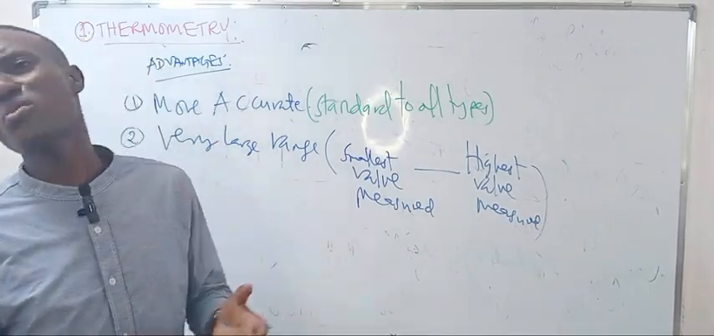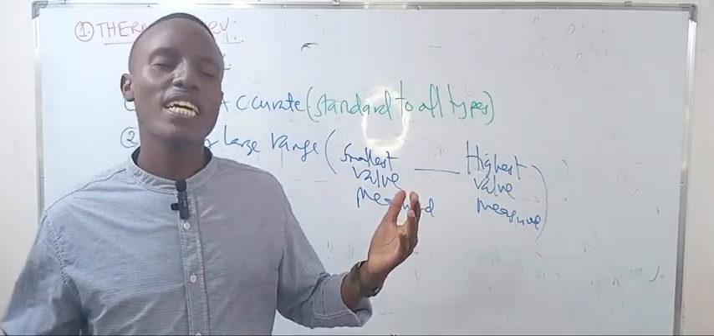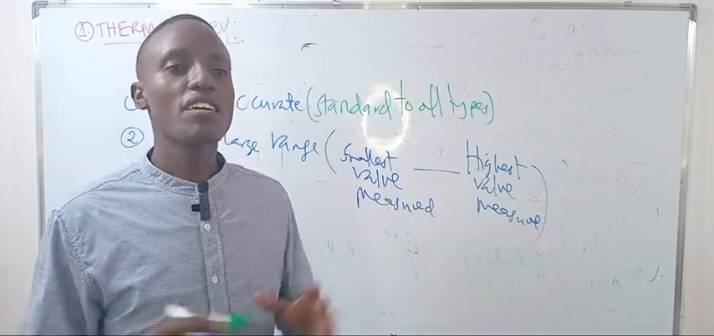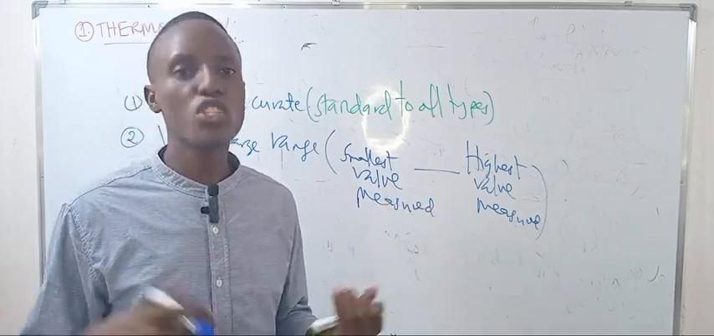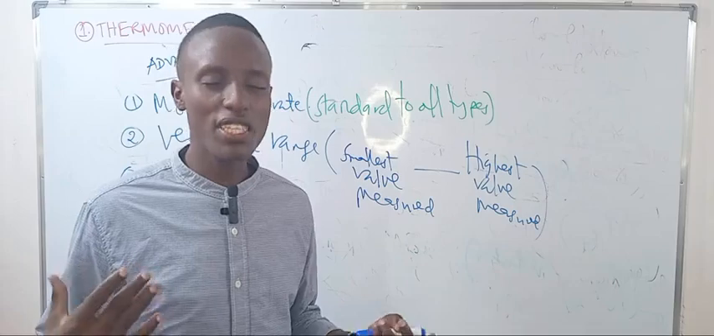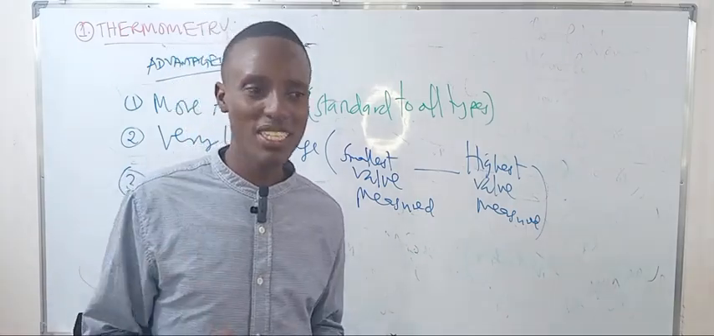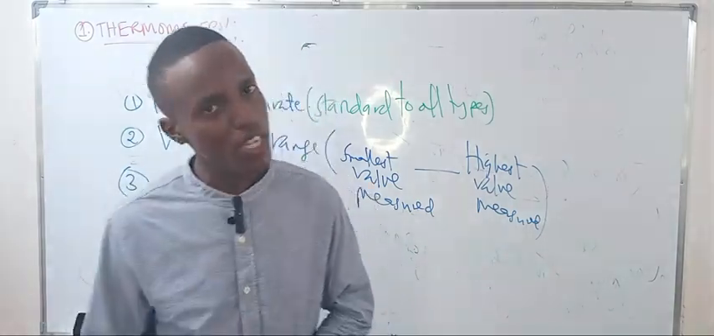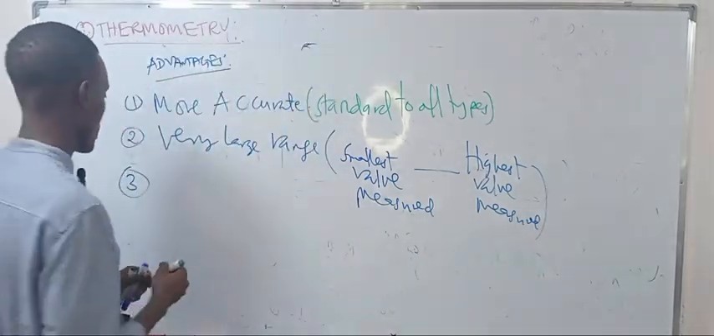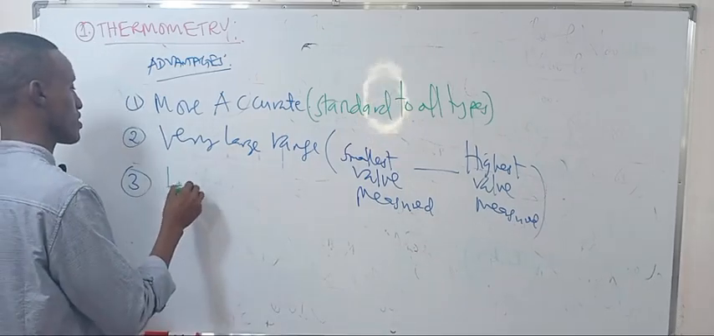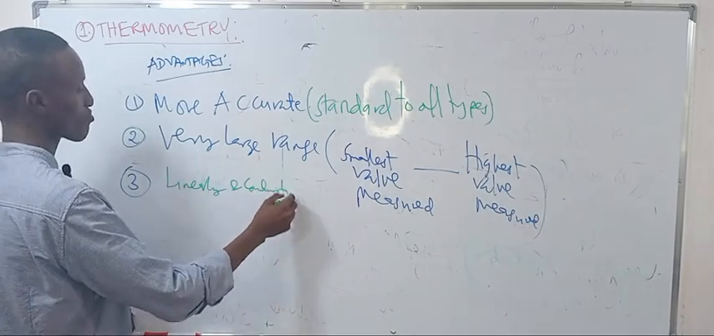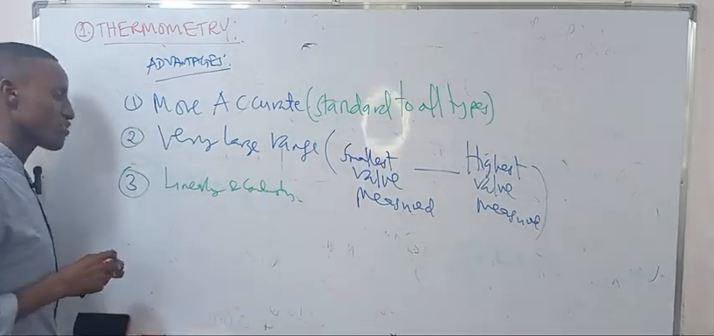The third thing about the gas thermometer is that it can just measure linearly and continuously. So when the temperature changes, its property, either volume or pressure, also changes linearly. So it's also linear and continuous.